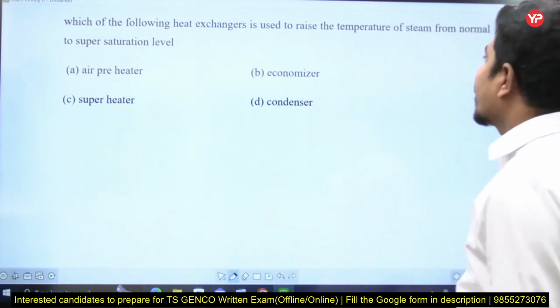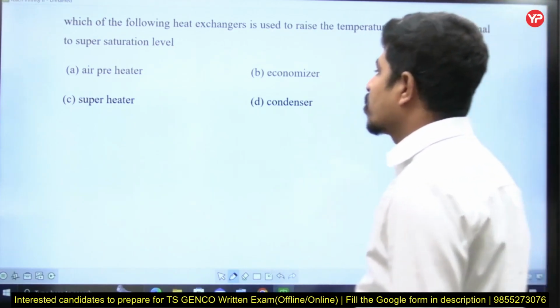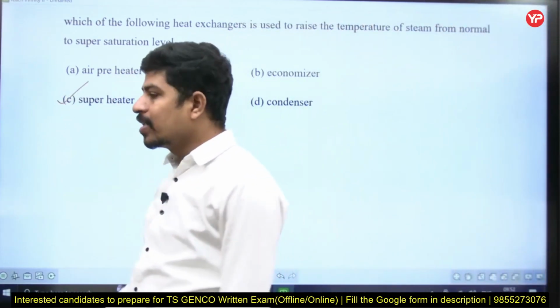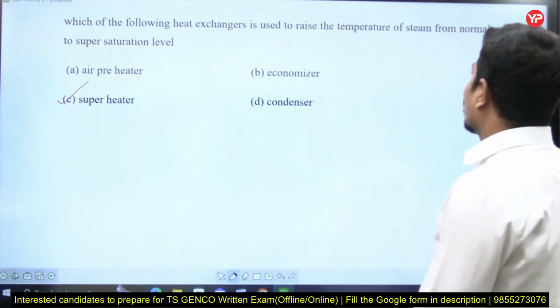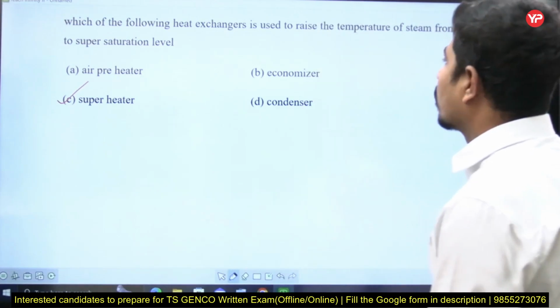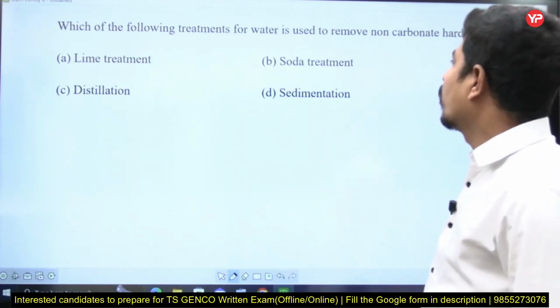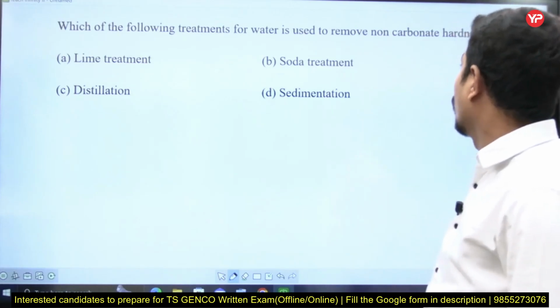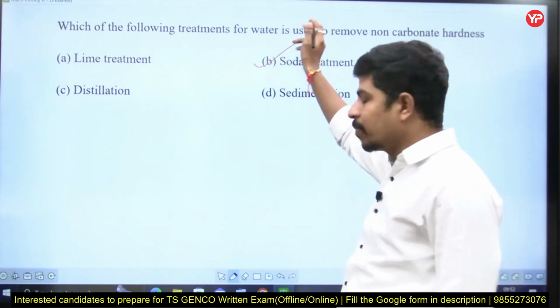Which of the following heat exchangers is used to raise the temperature of steam from normal to supersaturation level? Superheater. There is an equipment called superheater that is used to raise the temperature of steam from normal to supersaturation level. Let's go to the next question. Which of the following treatments for water is used to remove non-carbonate hardness? Non-carbonate hardness, that is, soda treatment is used.